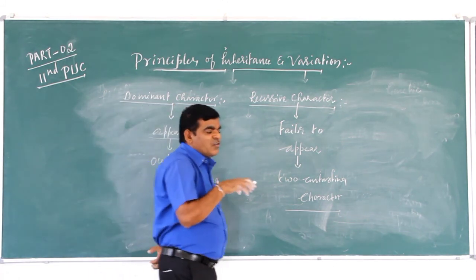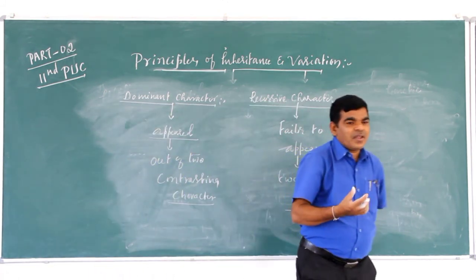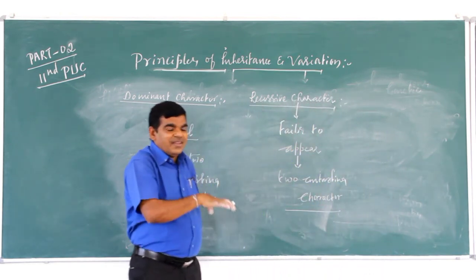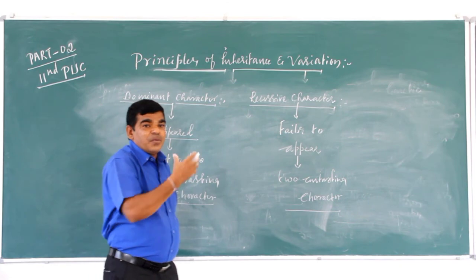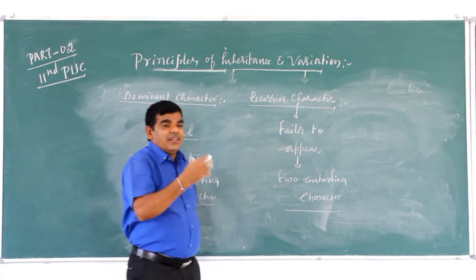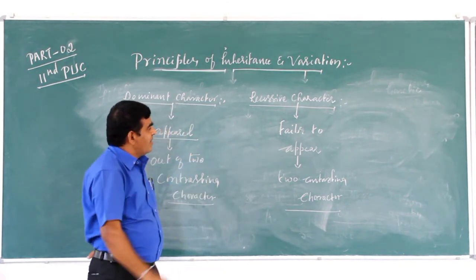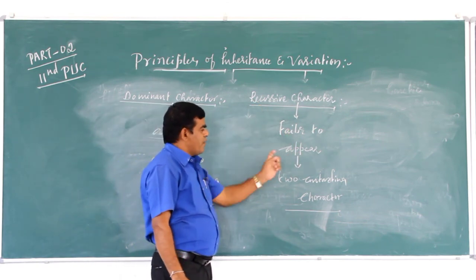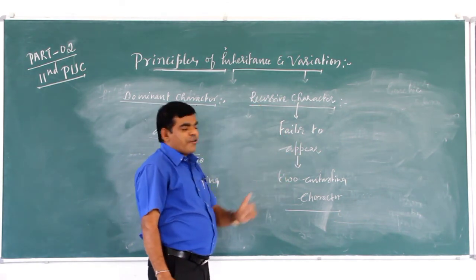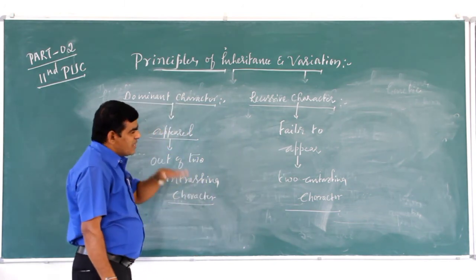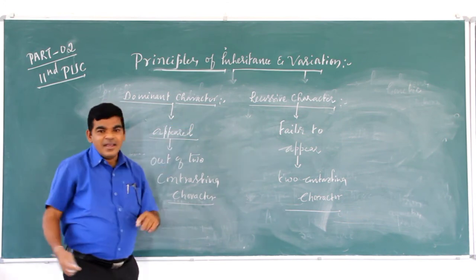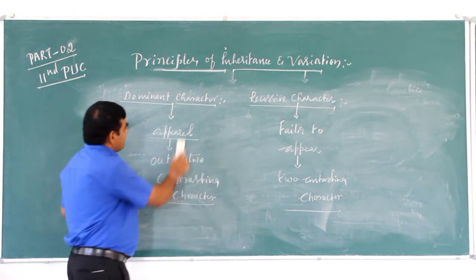Recessive means suppressed. It does not express in the presence of the dominant. That's why the recessive character fails to express or appear. So this is called dominant character and recessive character.